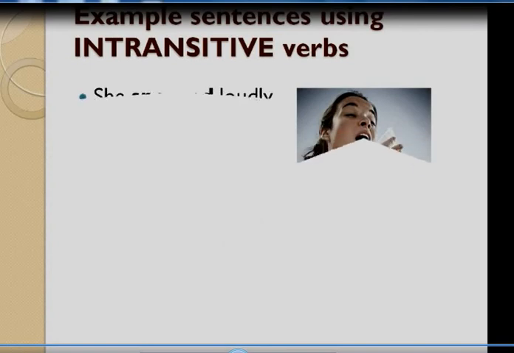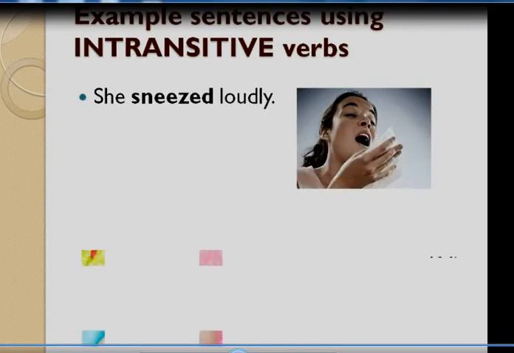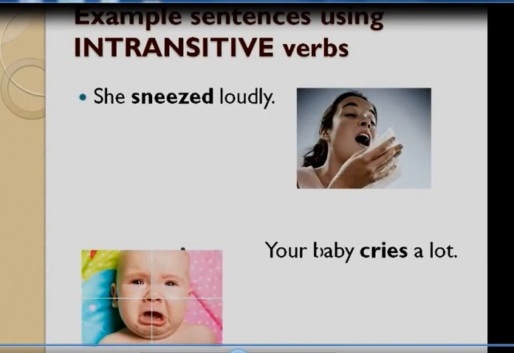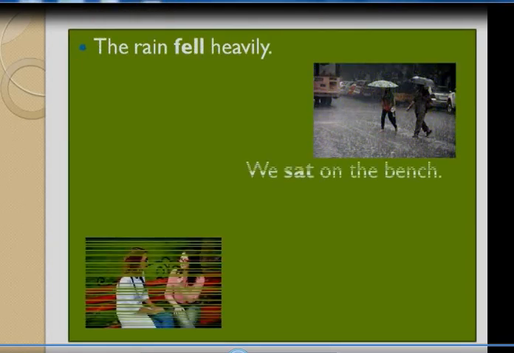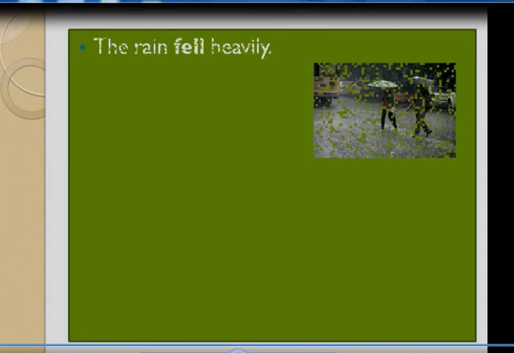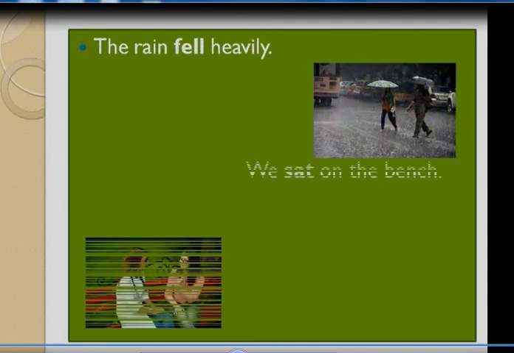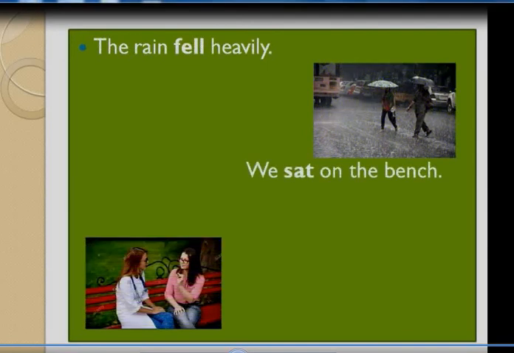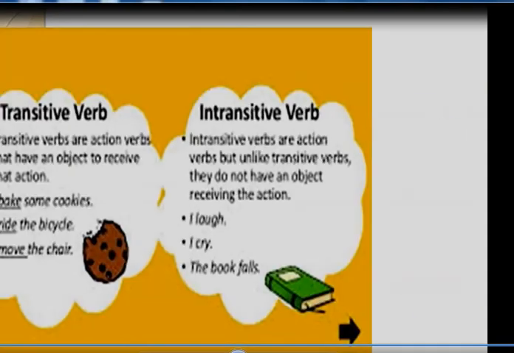Example sentences using intransitive verbs. She sneezed loudly. Loudly is the adverb. Your baby cries a lot. A lot is also an adjunct. So that is intransitive verbs. The rain fell heavily. Heavily is also an adjunct. We sat on the bench. On the bench is also not an object. So we can say that is the intransitive verb.